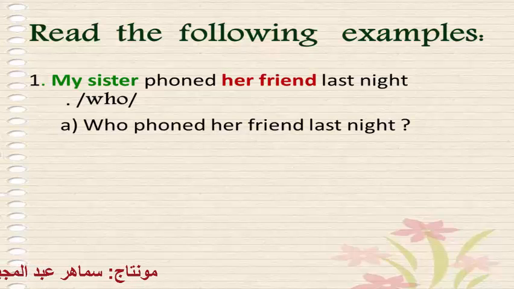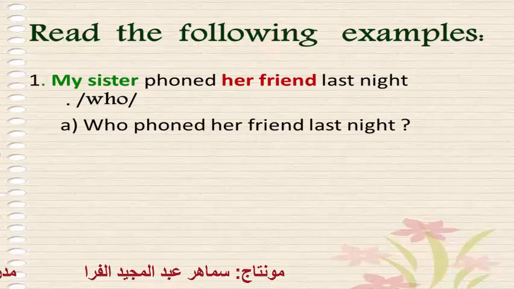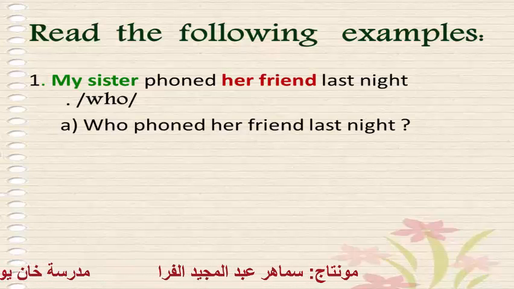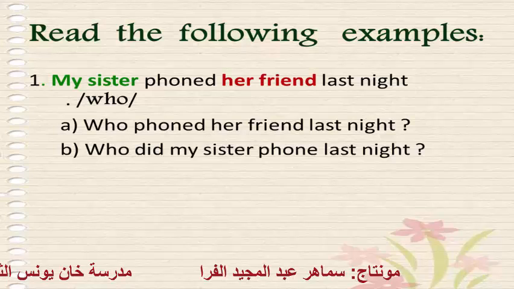What we noticed here, after the question word who, we followed it by phoned in the same tense. We don't change the tense here for phone. It is wrong to say who phone or who does phone. The question is who phoned her friend last night?